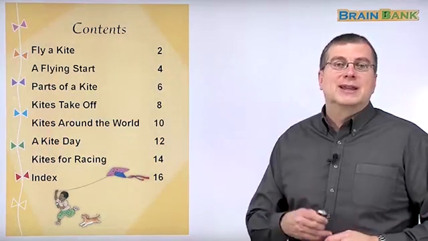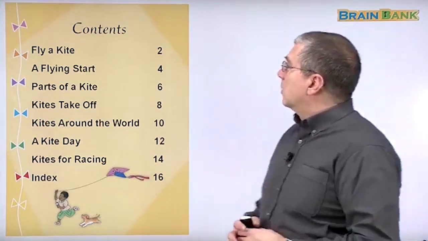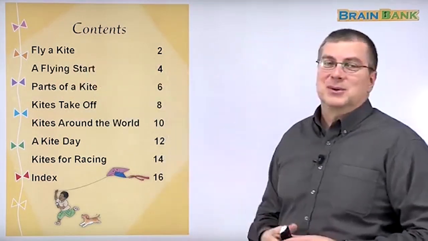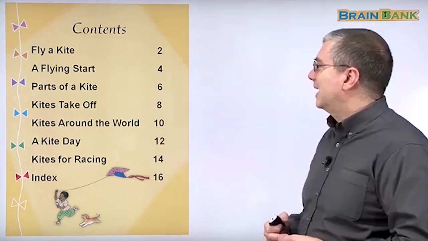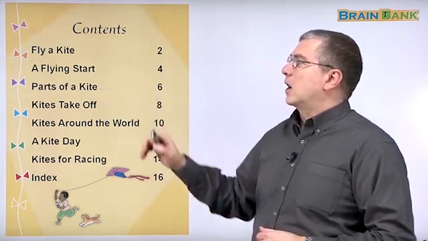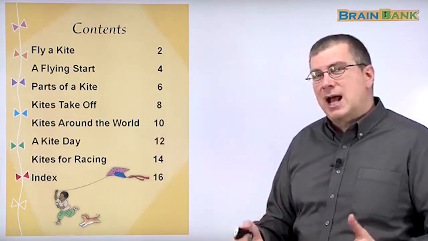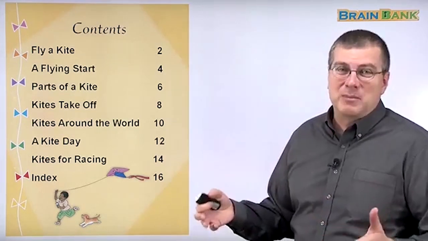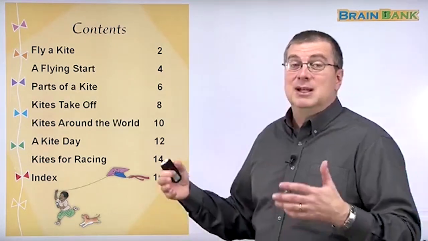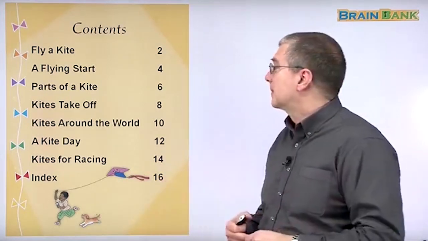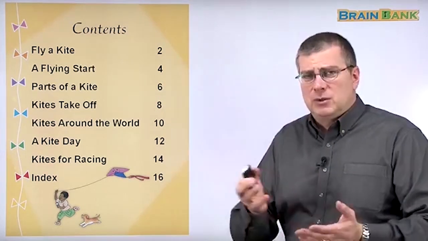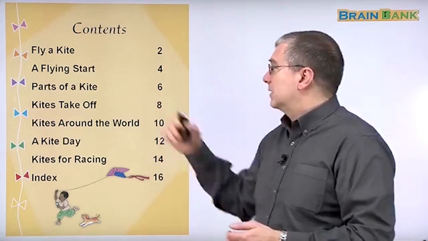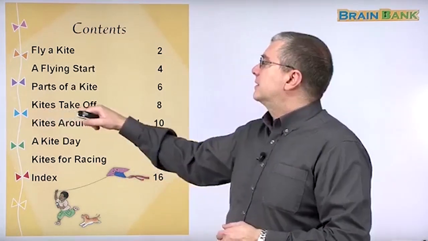So, let's take a look at the contents. First of all, we're going to learn about flying a kite, or how to fly a kite. Then we'll see a flying start. This will tell us how kites started, or a story about how kites became popular. Then we'll look at the parts of a kite. Of course, a kite has many different parts, and we can name those parts so we can learn more about kites in this section. Then we hear kites take off.